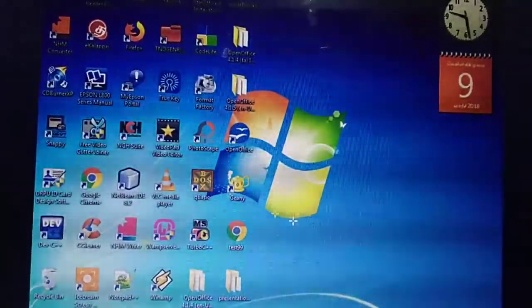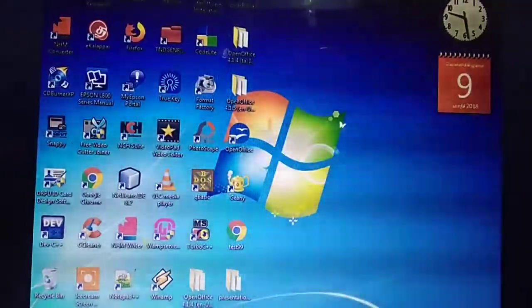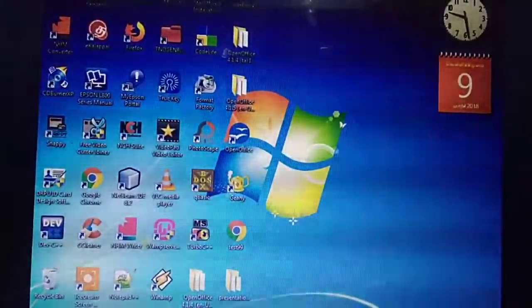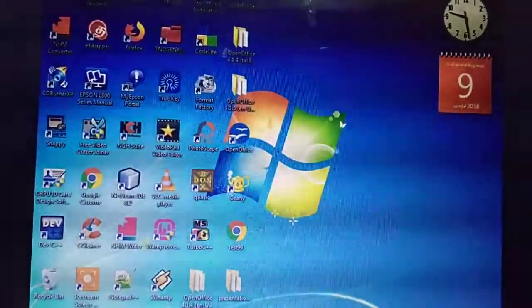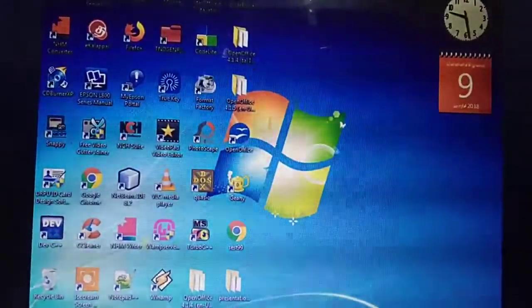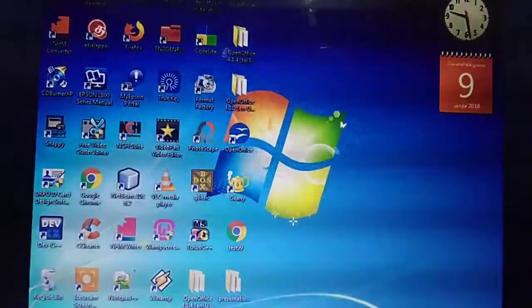See, this is the Windows 7 opening screen. Understand? This Windows 7 only we are using in our school also, in school systems. In your lab programs also, for example, you are going to switch on the computer.